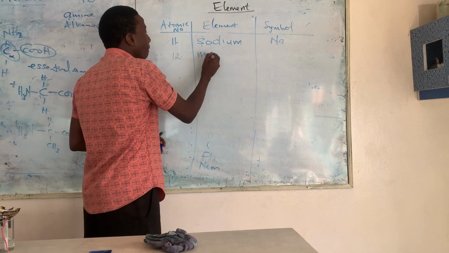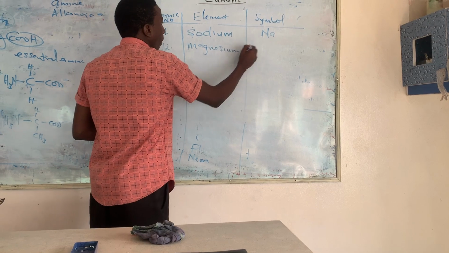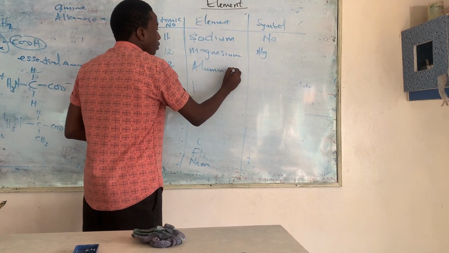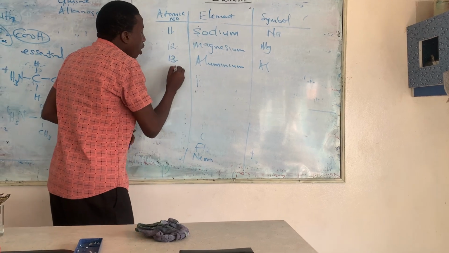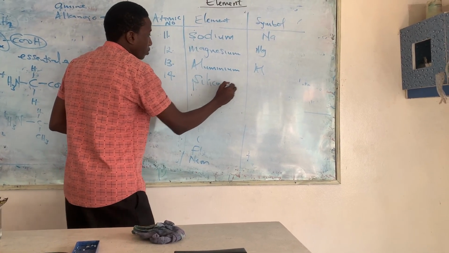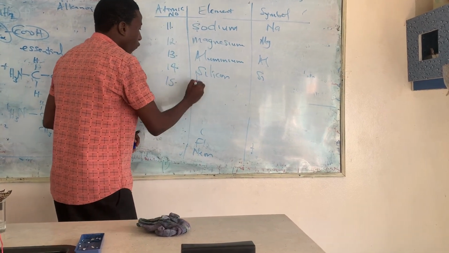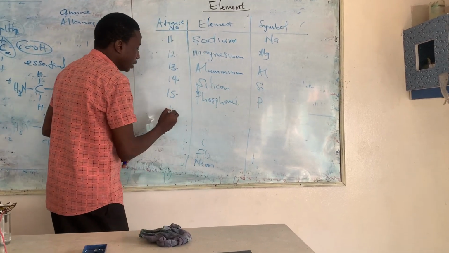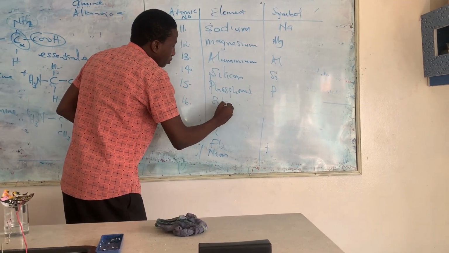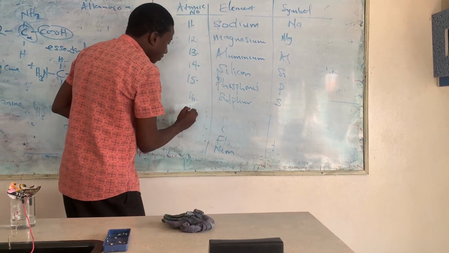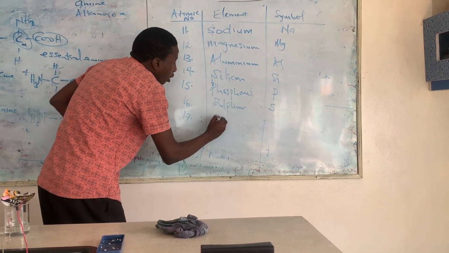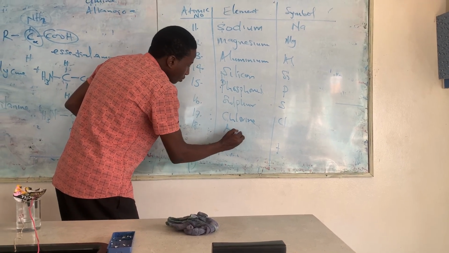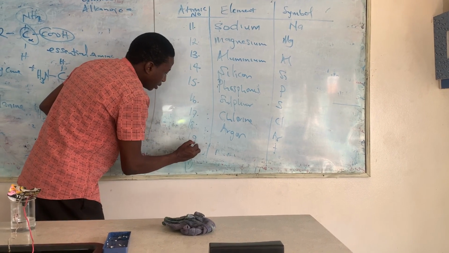Number 12, magnesium. Mg. Number 13, aluminium. This one is Al. Number 14, silicon. Si. Number 15, phosphorus. P. Number 16, sulfur. S. Number 17, chlorine. Cl. Number 18, argon. Ar. Number 19, potassium.